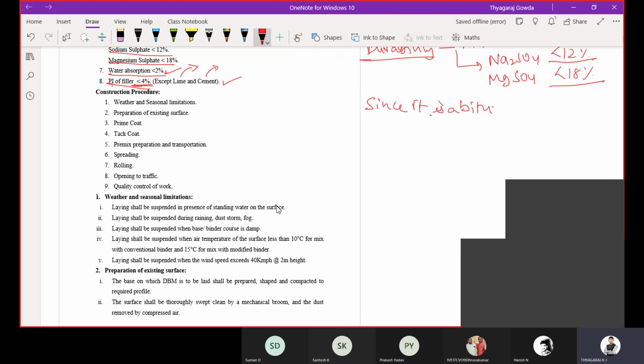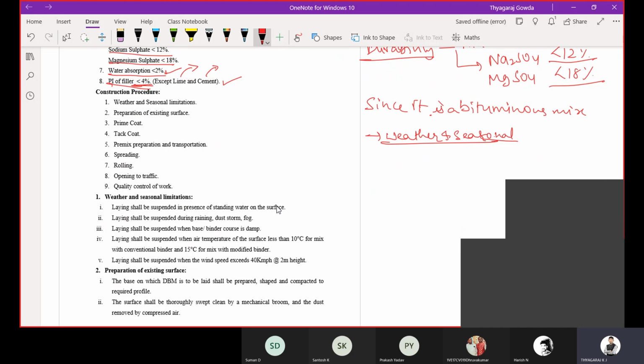Since it is a bituminous mix, we have to check for weather and seasonal limitations. We have already known how we are going to consider these, as we have considered in the surface testing and in the bituminous macadam.